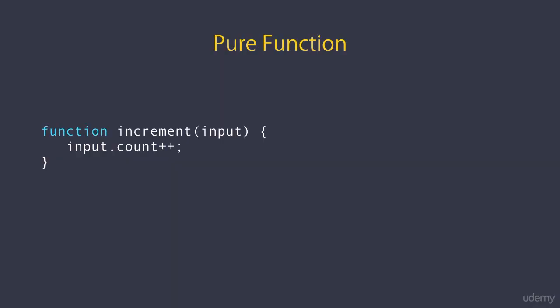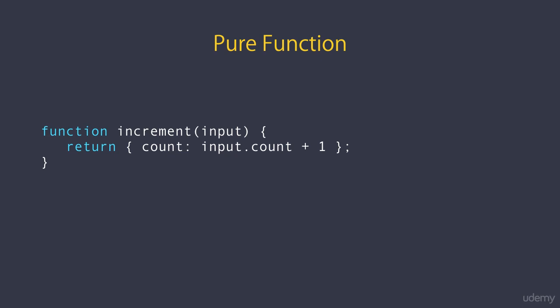Now let's take this first example and change it to a pure function. So instead of incrementing this count property, we return a new object with a count property, and the value of this count property would be the value of the original count plus 1. If we call this function 10 times and give it the same input, we always get the same output. So if count is initially 0 and we call this function 10 times, we'll get 1 because this function is not modifying its argument. So in Redux, our reducers should be pure functions.